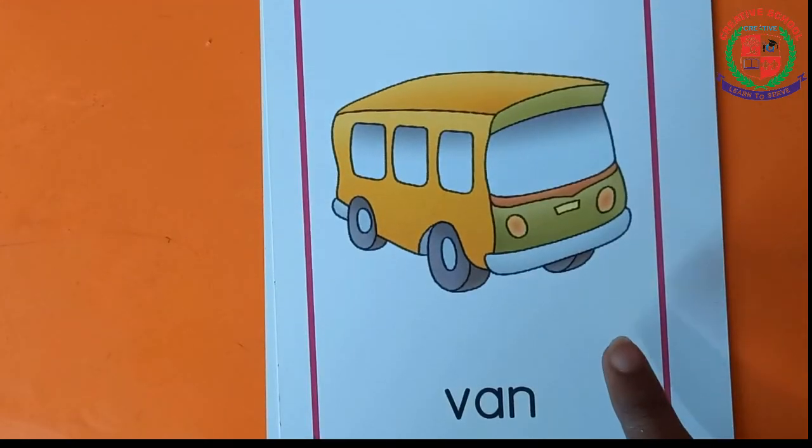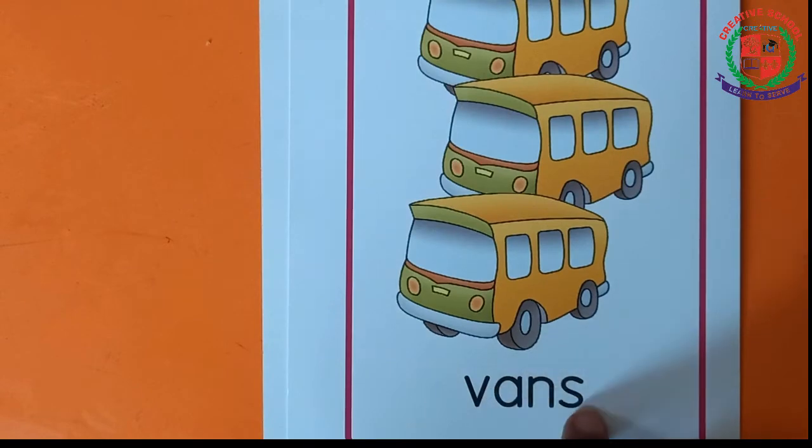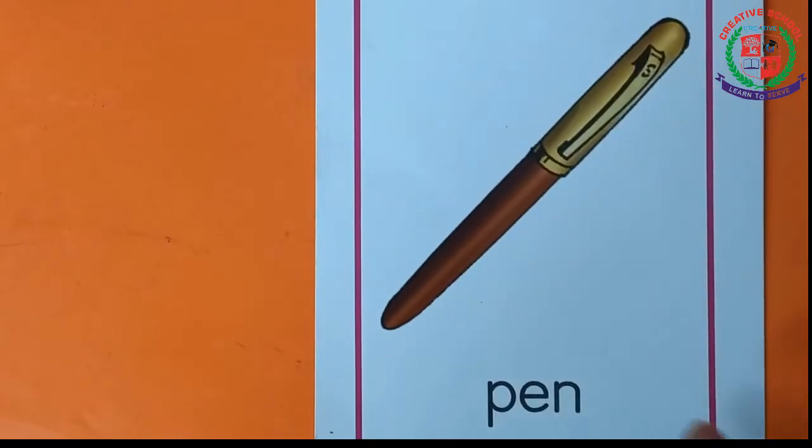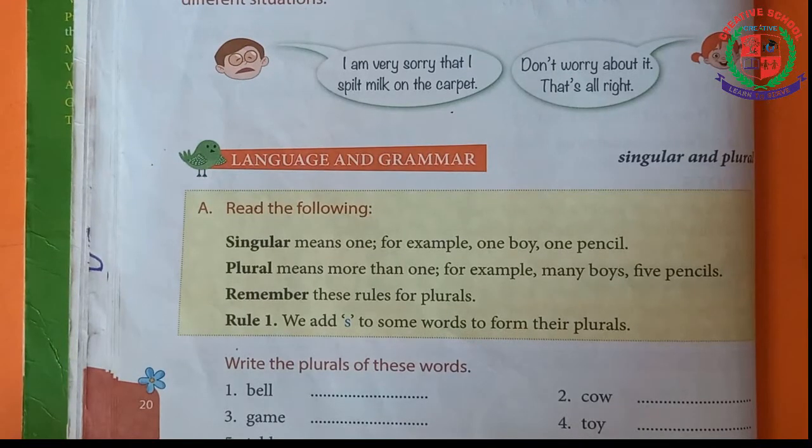In singular, we can say it as van. But in plural, we have to say it as vans by adding S. Van is singular and vans is plural. Similarly, pen is singular and pens is plural. So you have to add S in the plural. So there are 3 rules in singular and plural.